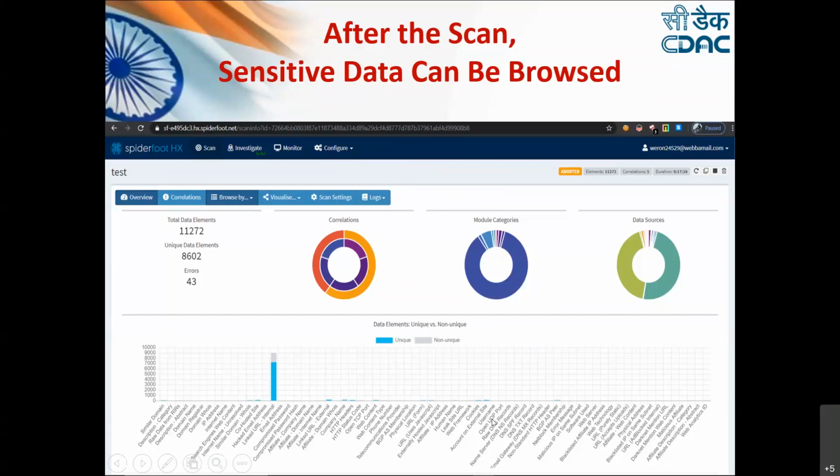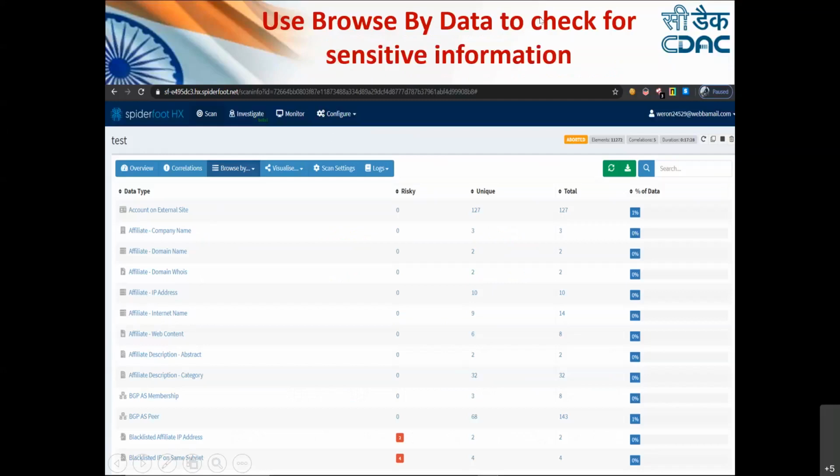Now if I want to see what all information it has extracted, you can go to this tab, browse by. Just click on this drop down menu. The first option you'll get is browse by data. Click on that, and based on the data type, what all it has extracted from that domain, it will provide you the list of all these various data. Opposite each data type, it will tell you what vulnerable entities it was able to identify related to that data type.